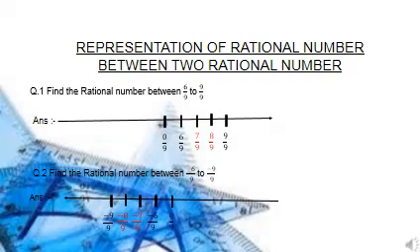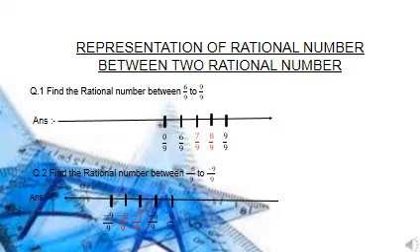Before going to our solution, everyone should focus on the question. We should understand what the question wants to say to us. Here the question wants to say that we have to find the missing number between the fraction 6 upon 9 and the fraction 9 upon 9. So we will begin with our solution. The first step of our solution is to draw the number line.